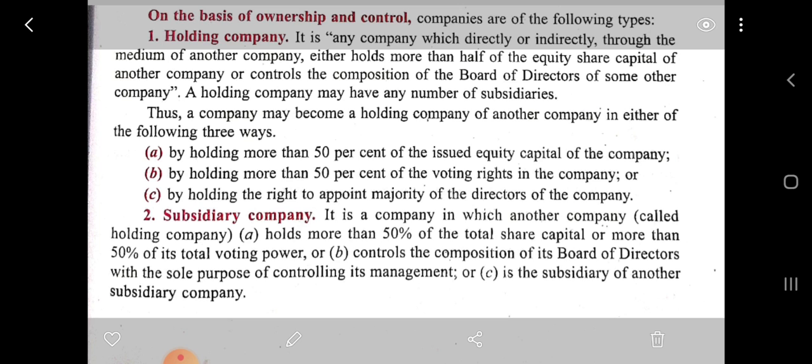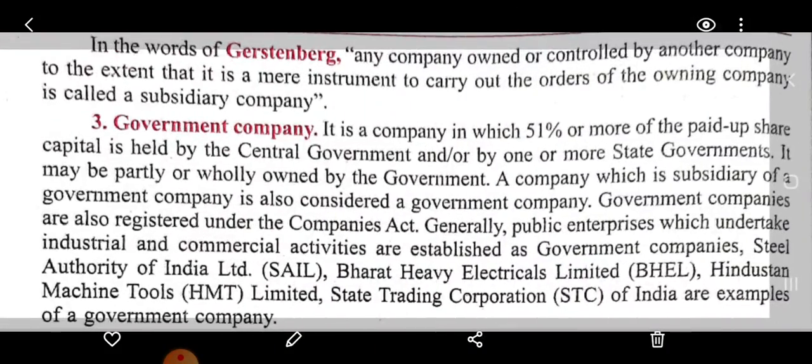So ownership: the holding company is holding another company, and the subsidiary is held by another company. In the words of Gerstenberg, any company owned or controlled by another company to the extent of being its mere instrument to carry out the orders of the owning company is called a subsidiary company.